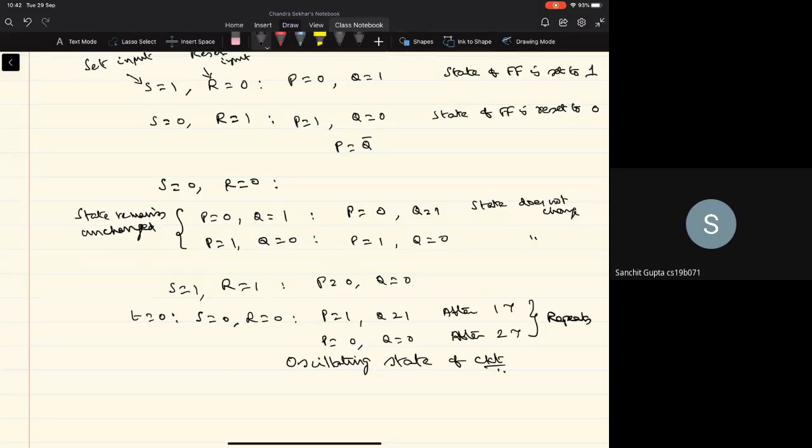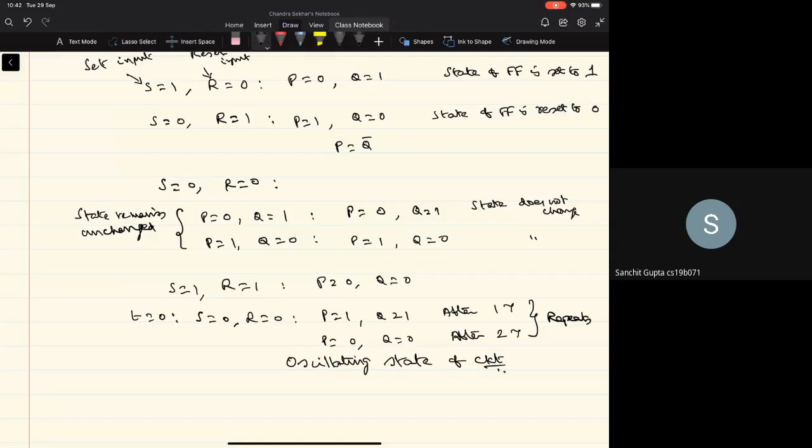Because the output Q of the circuit keeps changing between 0 and 1 with a period of 1 tau, right?